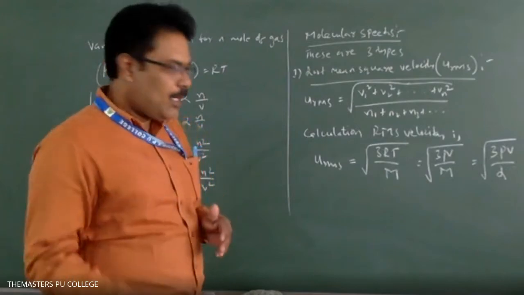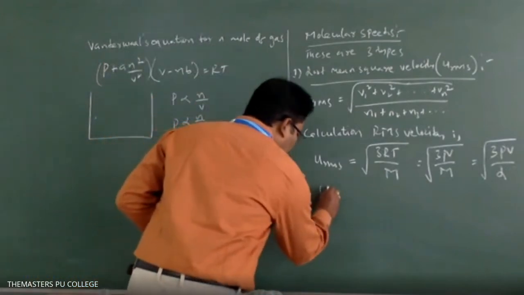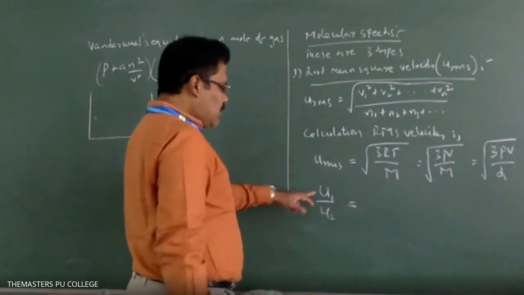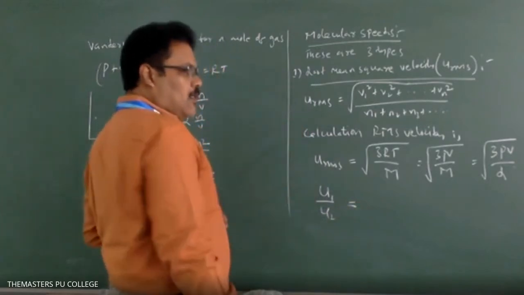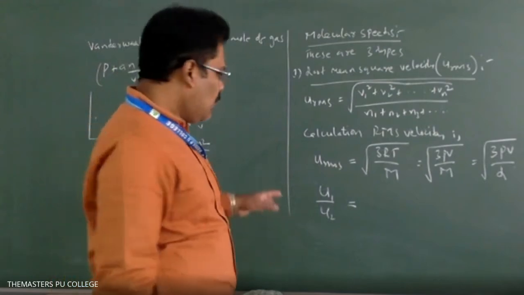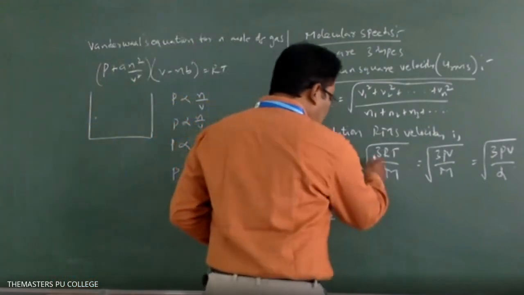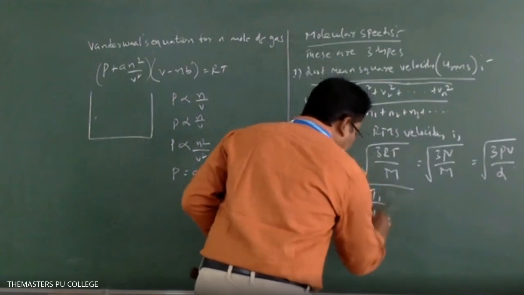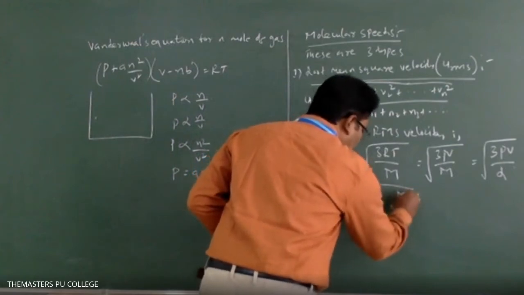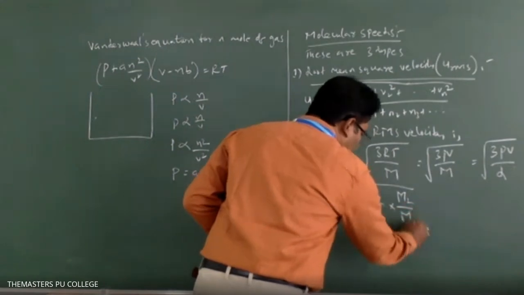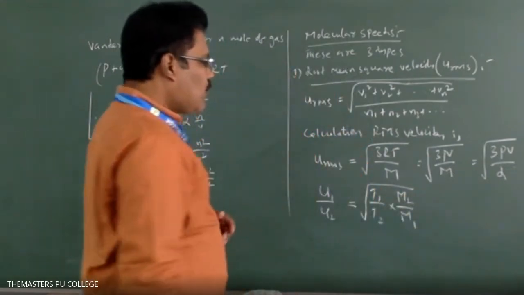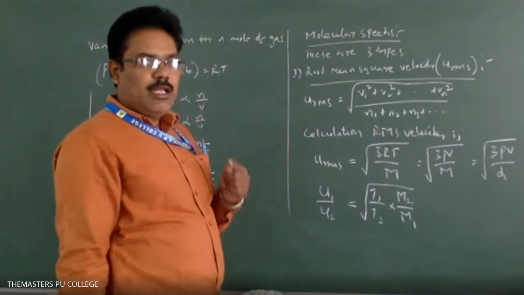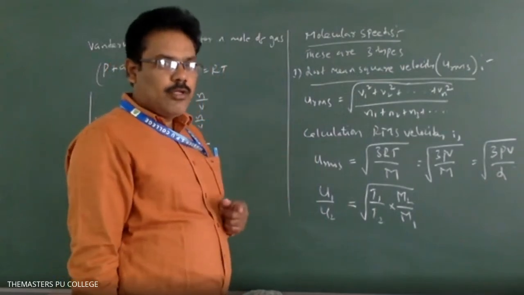Now if you are comparing the RMS velocities of any two gases at different temperatures, then U1 by U2, the ratio of the RMS velocity of the first gas and the second gas, is equal to under root of T1 by T2 into M2 by M1. But at constant temperature, the RMS velocity is inversely proportional to the square root of molecular weight.